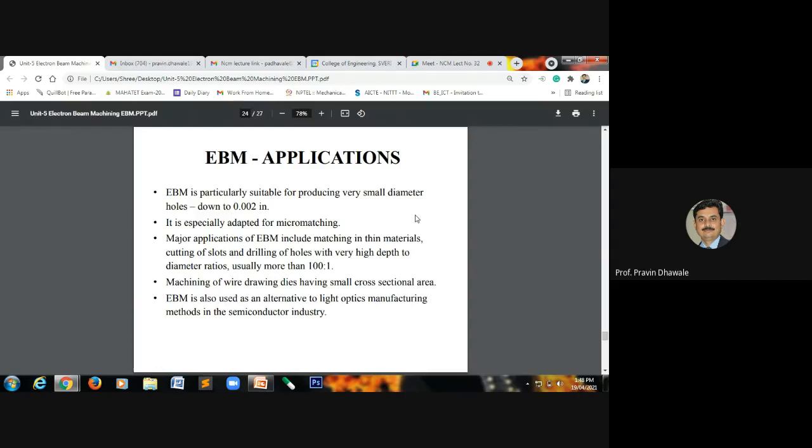This machining process is also used for dies used in the wire drawing process, which have a very small cross-sectional area. Such dies can be machined or prepared using electron beam machining.